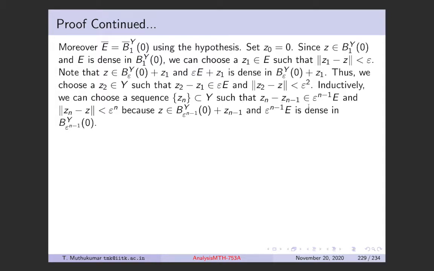Proceeding in this way, at every instance, I can choose an element Zn such that Zn minus Zn minus 1 belongs to epsilon to the n minus 1 times E, and norm of Zn minus Z is less than epsilon to the n, right? Because at every stage, you would have shown that Z is in this translated set, and epsilon to the n minus 1 E is dense in that set, by whatever argument we gave here. So if we do this progressively, we have a sequence Zn in Y, starting with Z0 = 0, a sequence in the normed space Y.